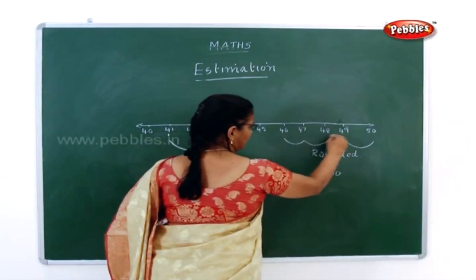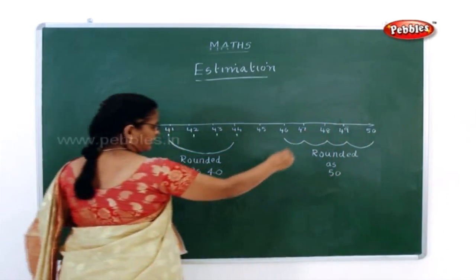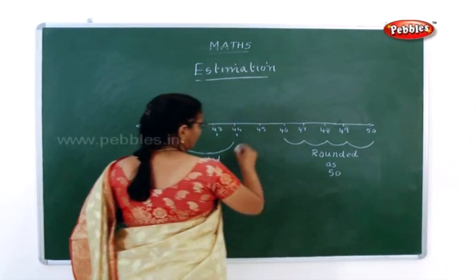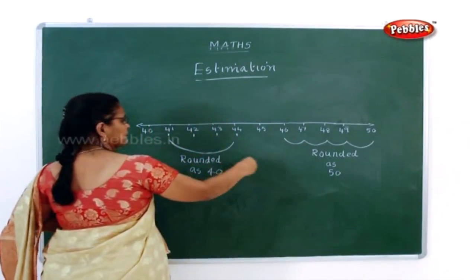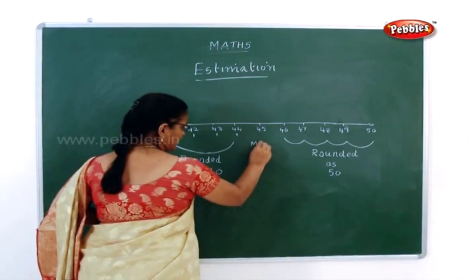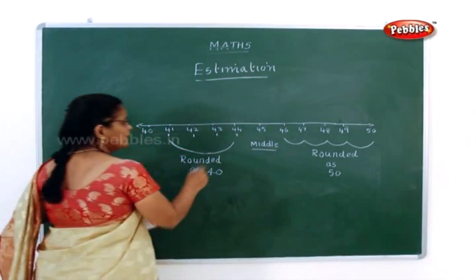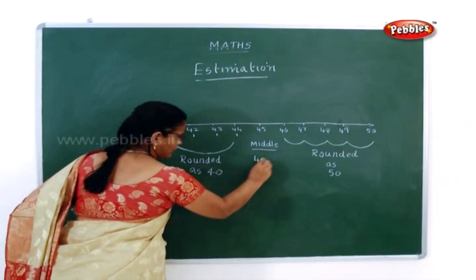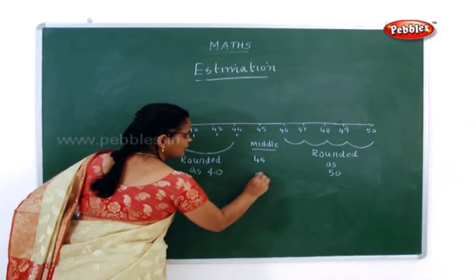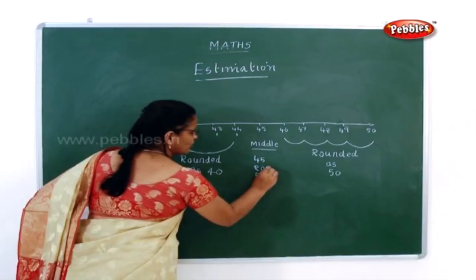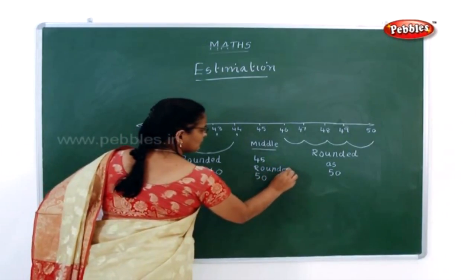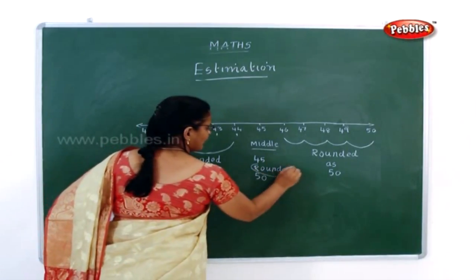Now what about this 45? Because it is in the midway, the middle, this 45 also can be rounded to 50.